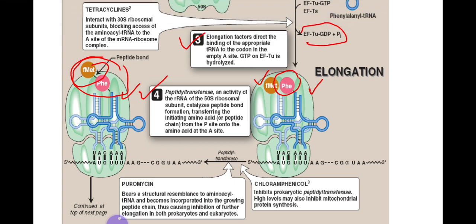Tetracycline is also used to treat bacterial infections, and it is used in the treatment of acne, cholera, plague, malaria, and syphilis. What is its mechanism of action? How does it treat the bacterial infection? It interacts with the 30S ribosomal subunit and blocks the access of the incoming transfer RNA to the A site on mRNA.